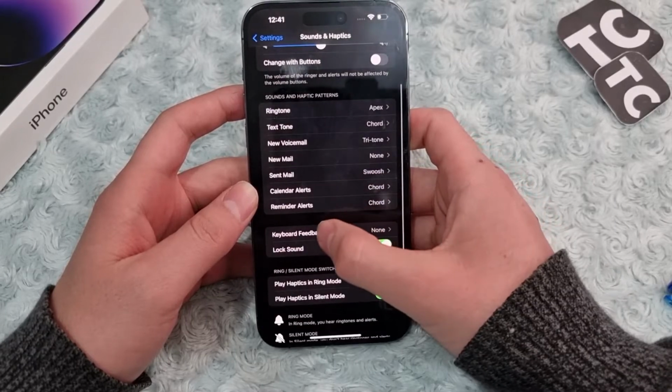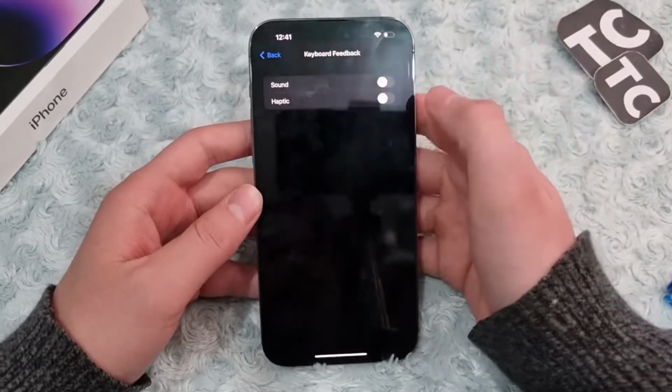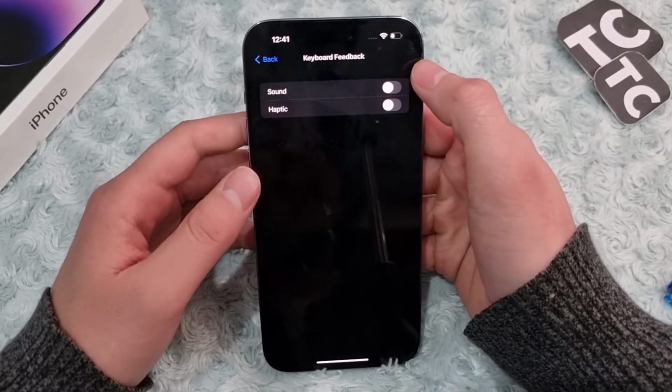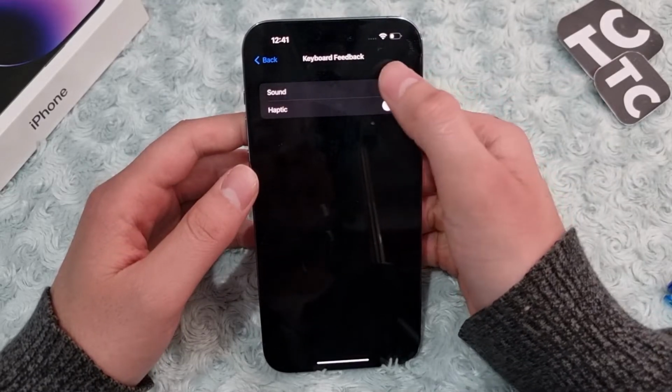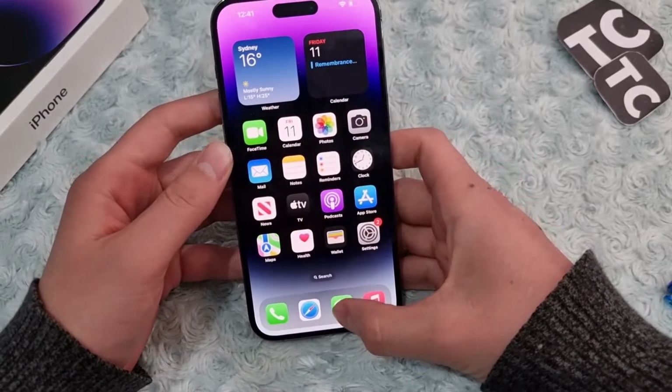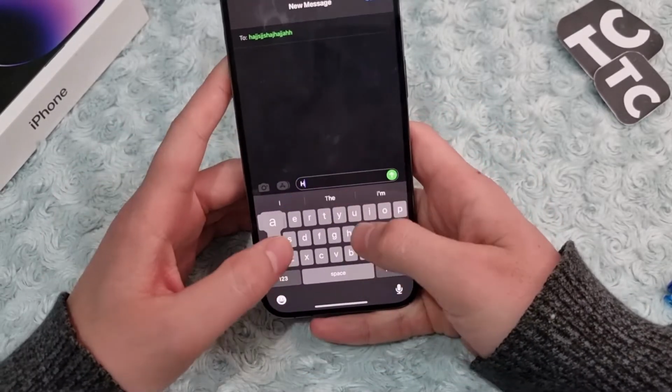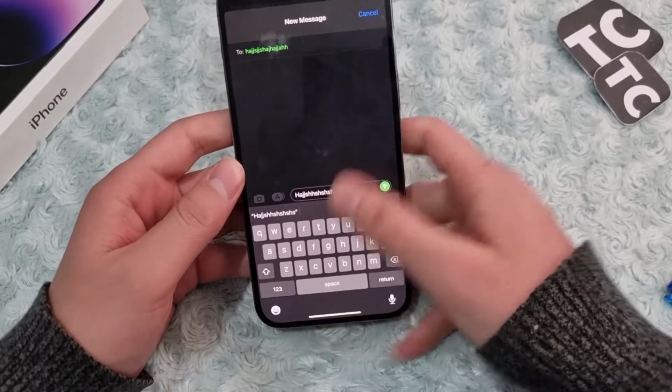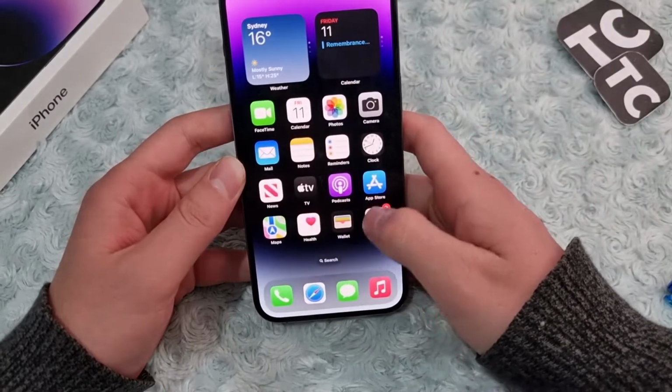Scroll down, tap on Keyboard Feedback. So to enable or turn on keyboard sounds, simply enable the option for Sound and this will turn on the keyboard sound. So now whenever you type, you hear a little noise there.